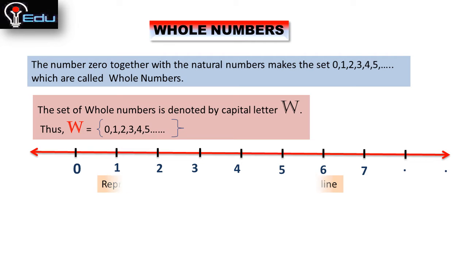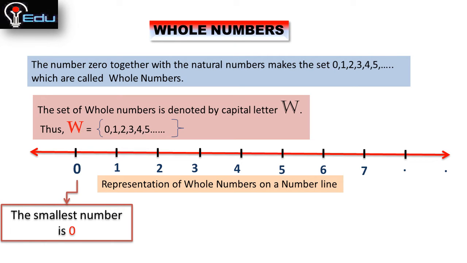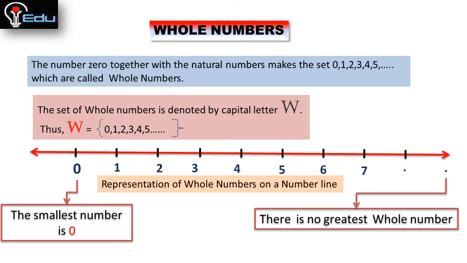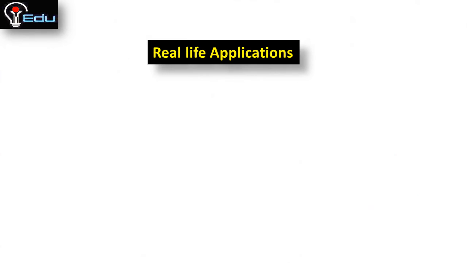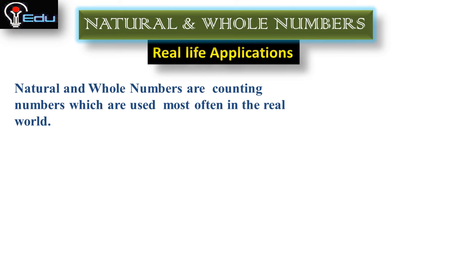And the representation of whole numbers on a number line: the smallest number is 0 and there is no greatest whole number, and it starts with 0 and 1, 2, 3, 4 and so on. So these are the whole numbers. And next, real life applications of natural and whole numbers. Natural and whole numbers are counting numbers which are used most often in the real world. So we will see some of the real life applications of natural and whole numbers.